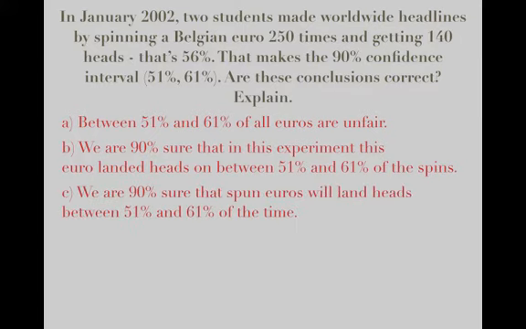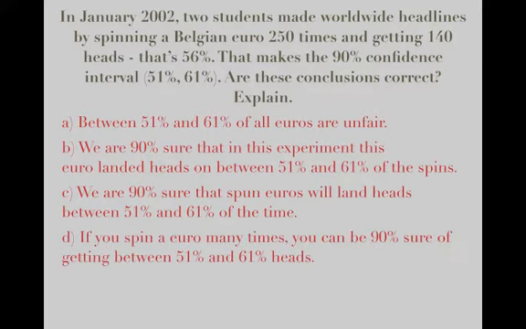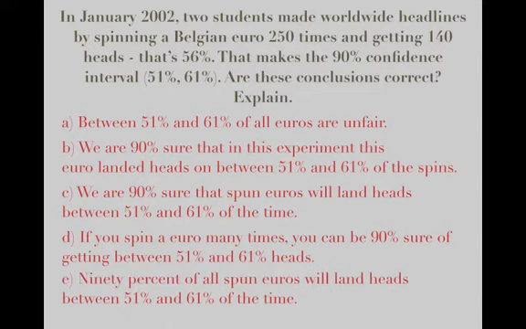We are 90% sure that spun euros will land on heads between 51 and 61% of the time. And if you spin a euro many times, you can be 90% sure of getting between 51 and 61% heads. And the last one, 90% of all spun euros will land heads between 51% and 61% of the time.